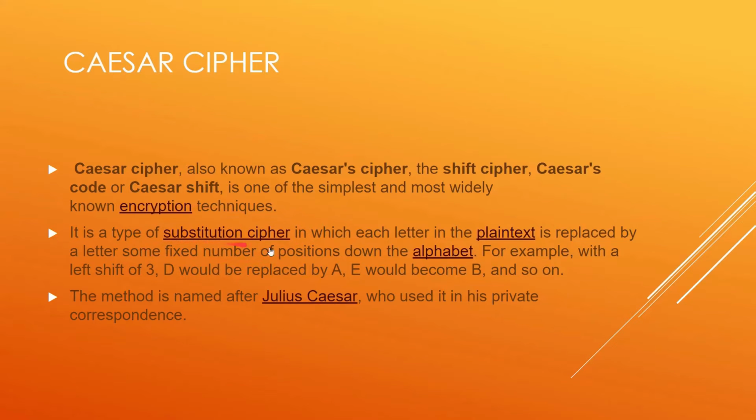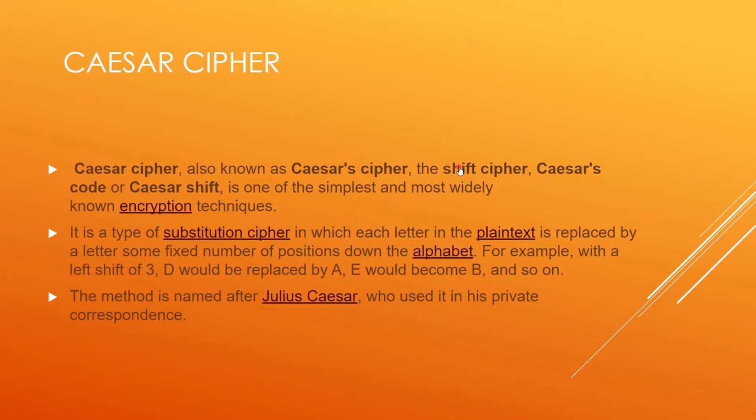Why is it called a substitution cipher? Because in this cipher, we are substituting the alphabets of the plain text by some other alphabets. We are replacing them by some other alphabets, so we call it a substitution cipher.